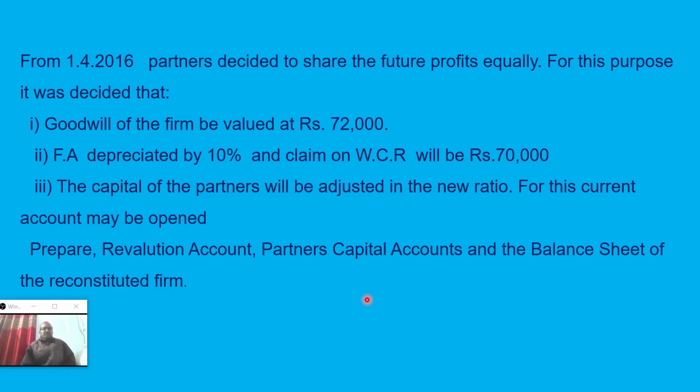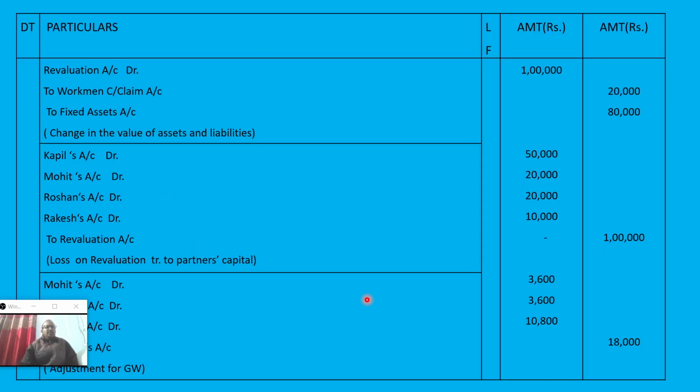So first of all, the journal entry. Let's see the journal entry. Revaluation account debit to workman compensation claim and to fixed asset. Here the workman compensation claim exceeds by rupees 20,000. It is a liability increase. When liability increases, we know it is revaluation to liability. So workman compensation claim will be credited. Revaluation account debit to workman compensation claim. Fixed asset value was 8 lakh and 10% value decreases, so we write revaluation account debit to fixed asset, that is 80,000. Only these changes take place to change their profit sharing ratio.